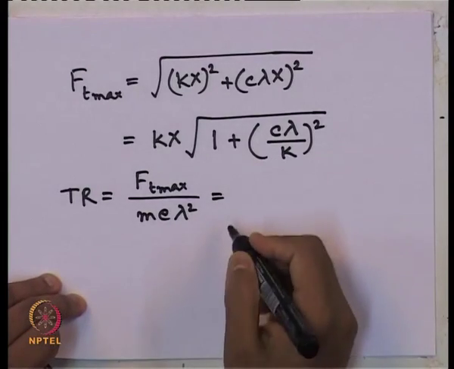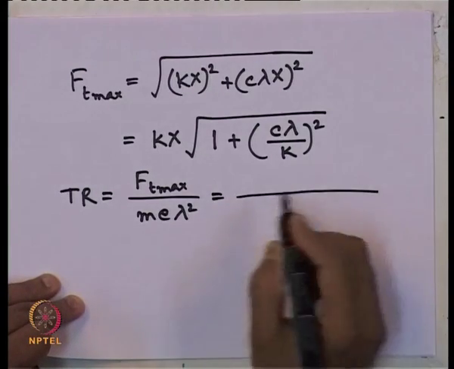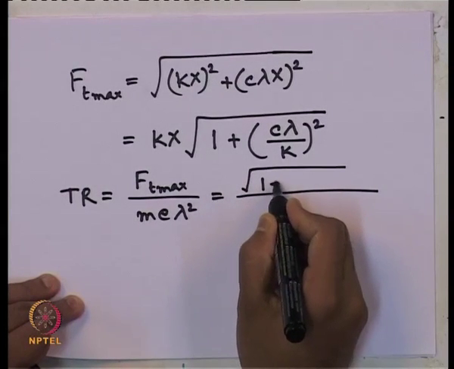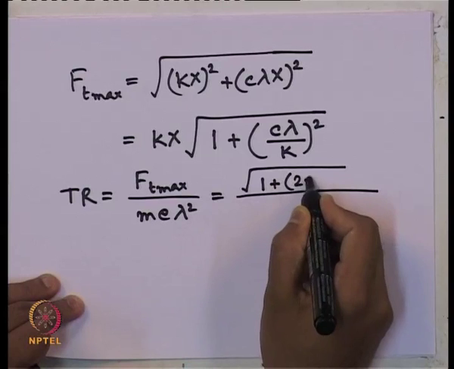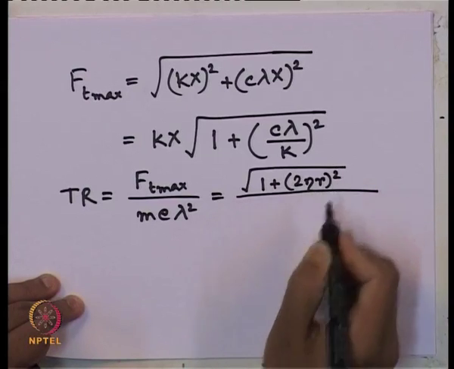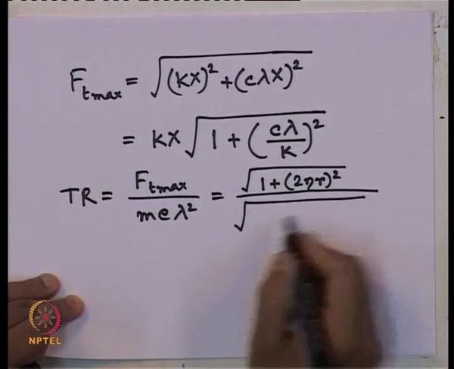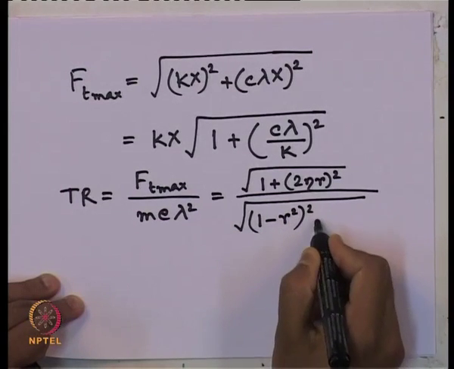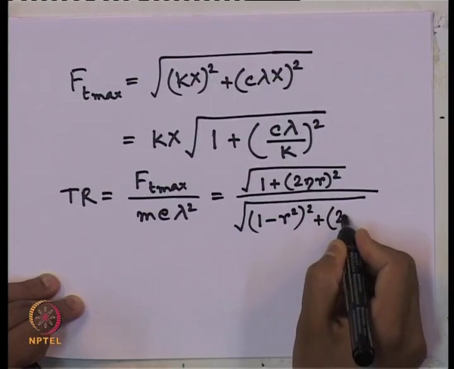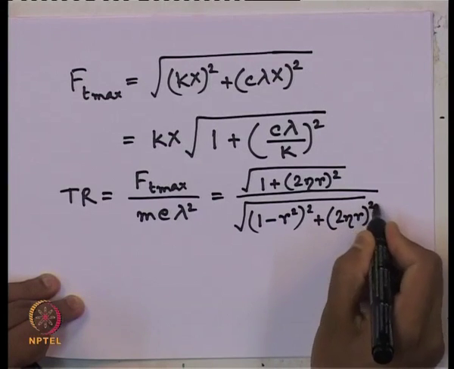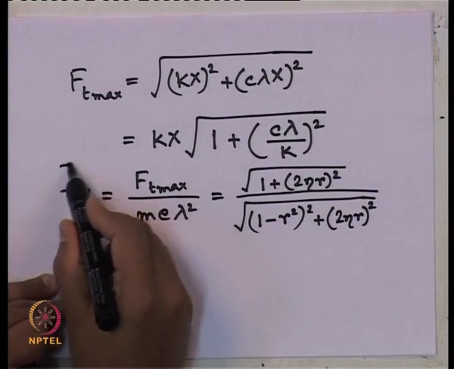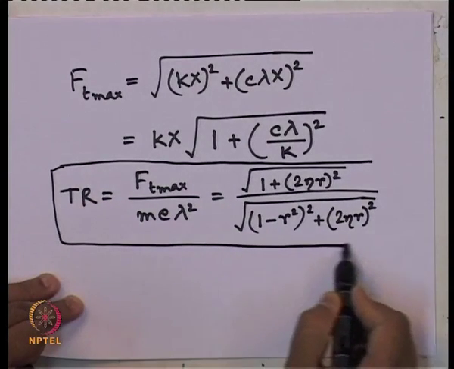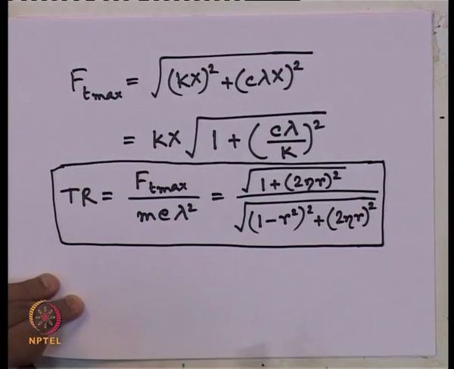If we put this expression and simplify, finally, we get 1 plus 2 eta r whole square by root over 1 minus r square whole square plus 2 eta r whole square. So, that is the expression for transmissibility ratio for any system.